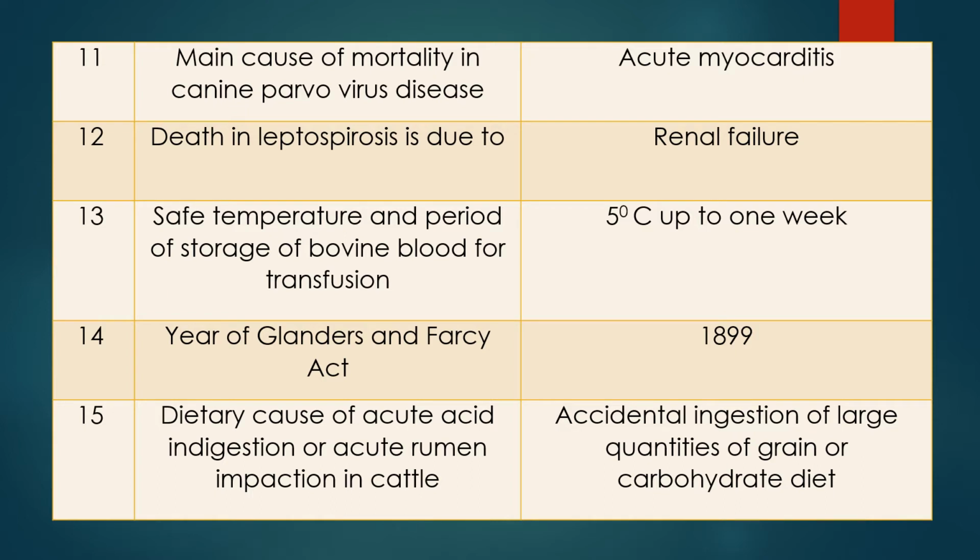Question 12. Death in leptospirosis is due to? Answer is, death due to renal failure. Leptospirosis affects the kidney. It causes inflammation of the kidney, nephritis, and there is renal failure. So leptospirosis excretion is generally through urine.